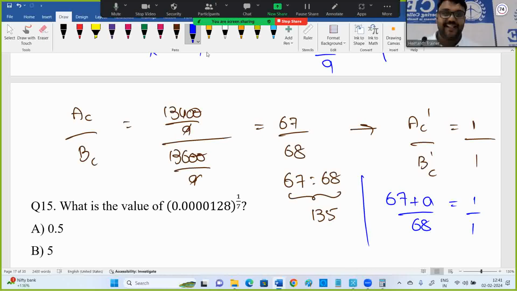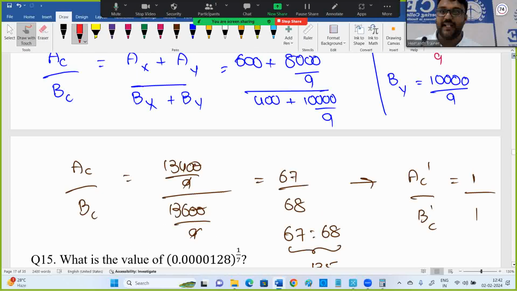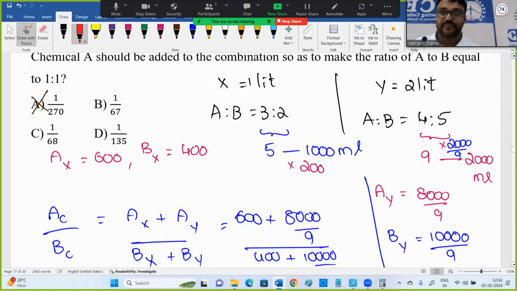Okay, but 1 fine anyhow. Out of 135 or out of 68, which one is correct? 1 out of 67 also wrong. 1 out of 67 is wrong for sure. They don't give a key. Don't expect TCS will give a key for you. Among these two, 1 out of 68 or 1 out of 135.